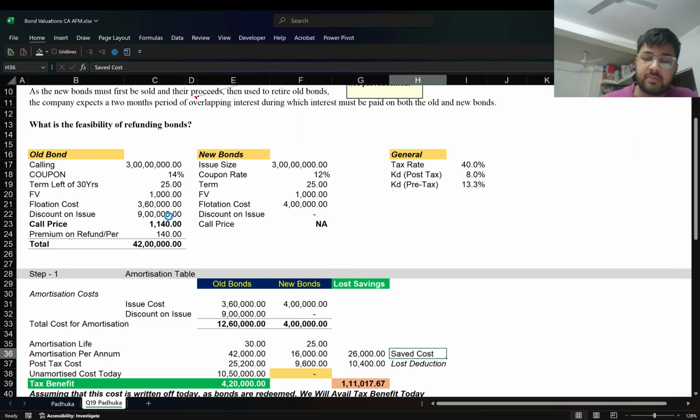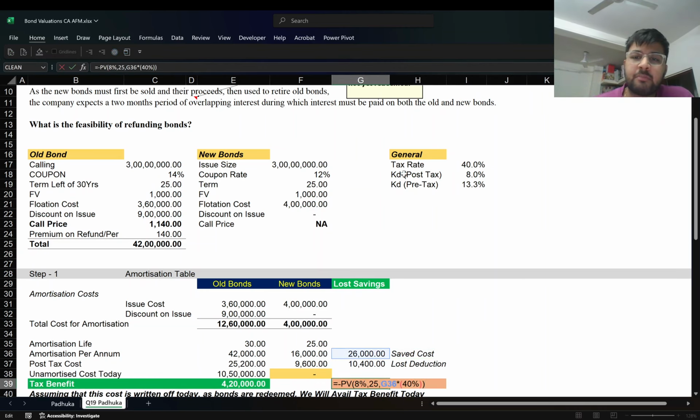Okay. So for some reason ICI discounts this at the 8%, that is the post tax rate, which is, I think, a bit foolish, because when you're discounting a post tax benefit, you have to use the pre tax rate. And if you're using the post tax rate, then it is not really a post tax benefit. And it links back to the APV analysis, that is the adjusted present value analysis, where you always discount the financing benefits at the pre-tax cost of debt. However, ICI discounts at 8%. So here is the fallacy.